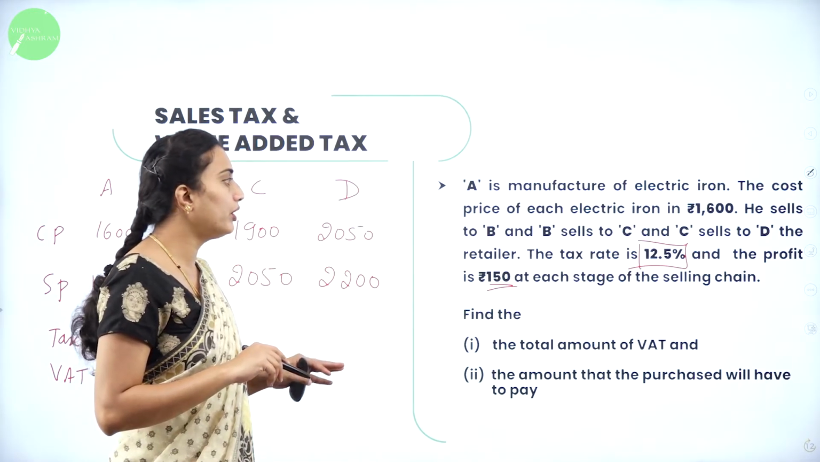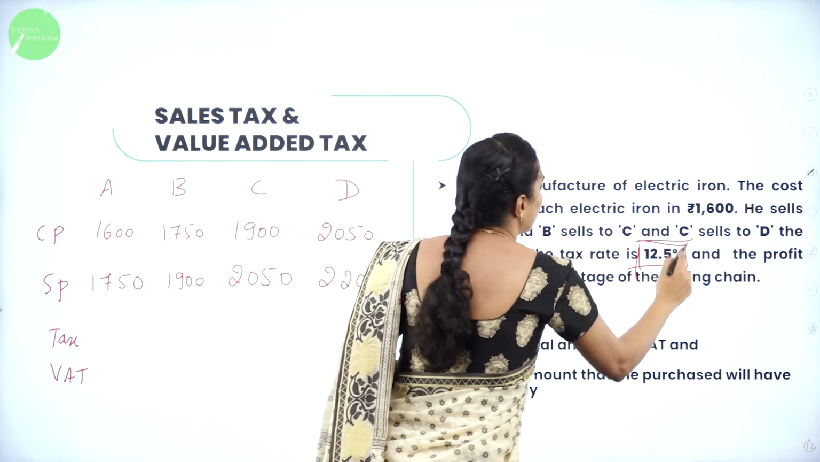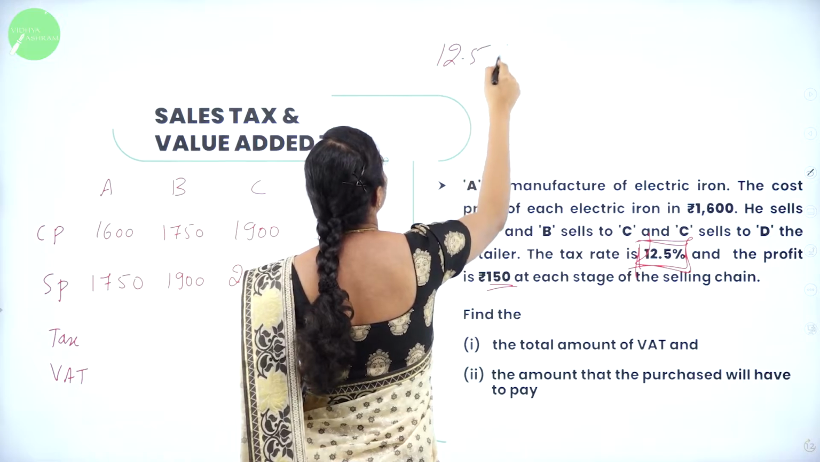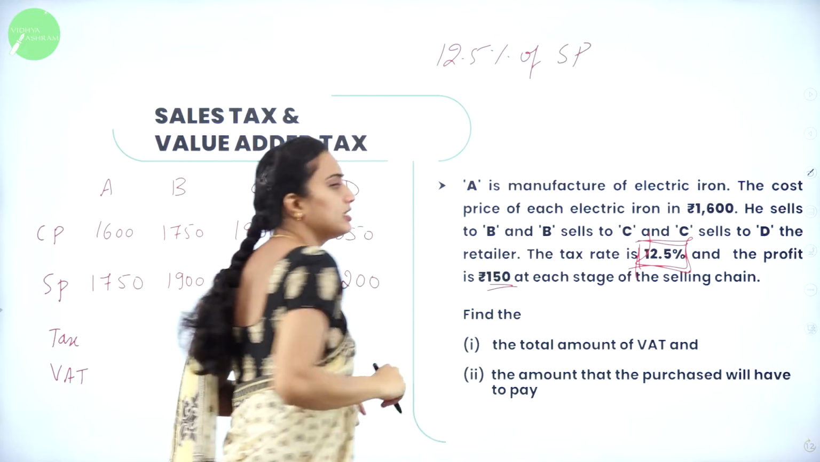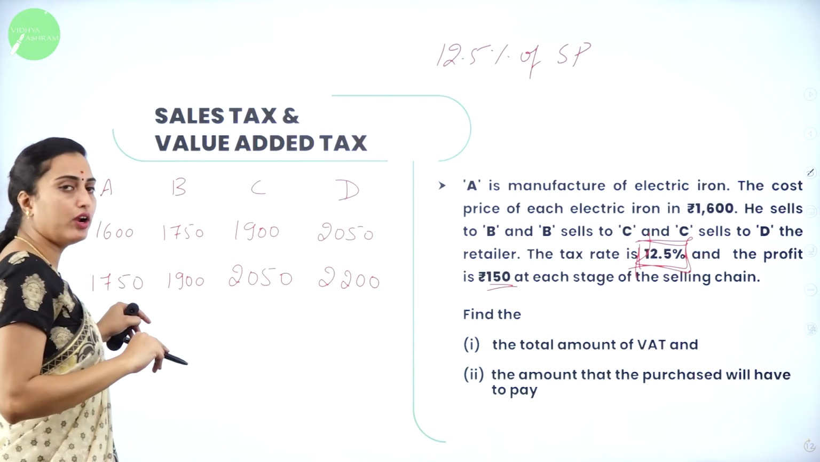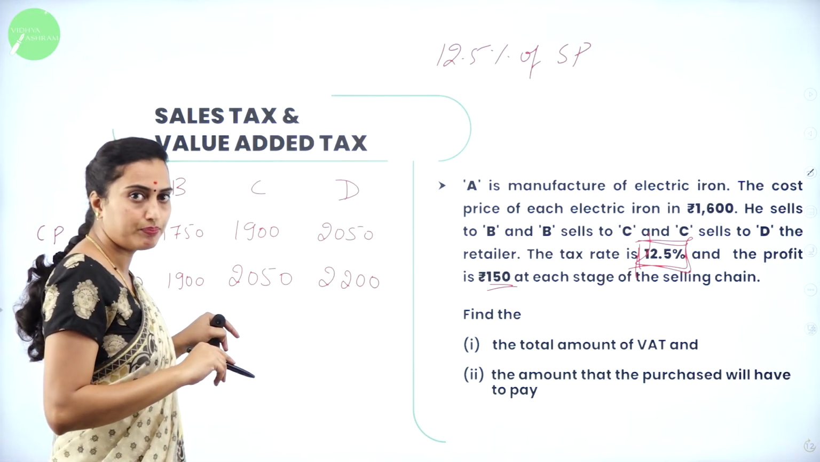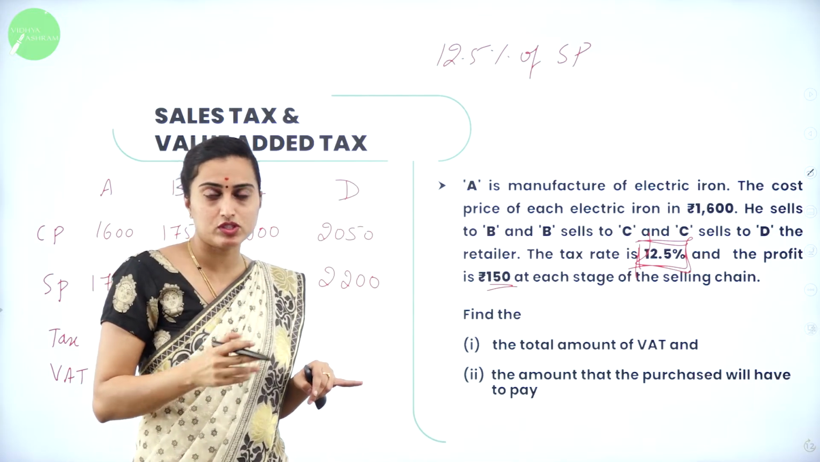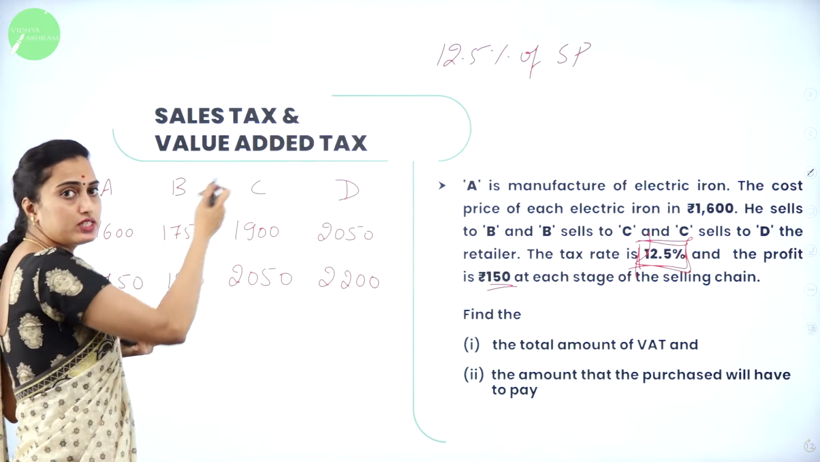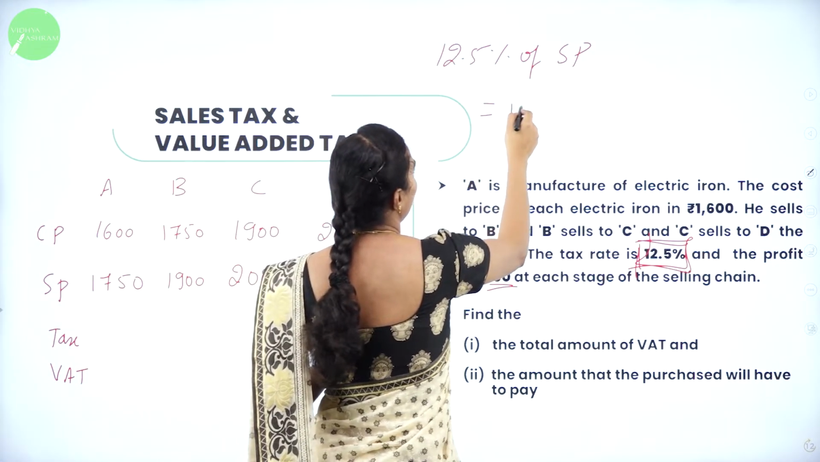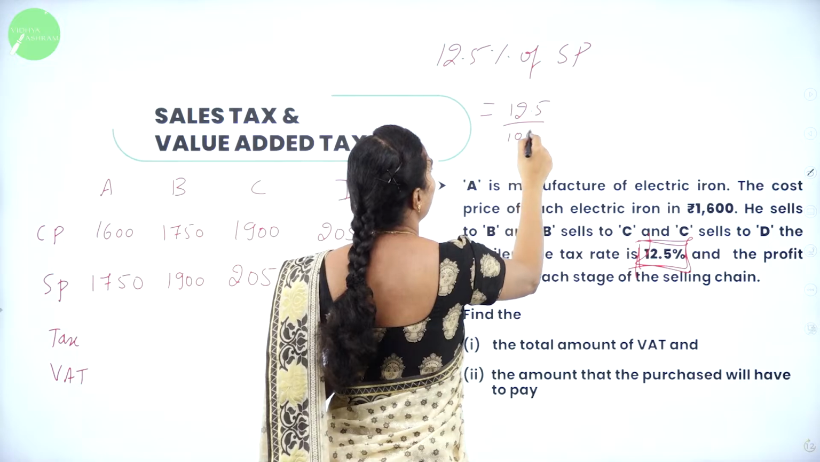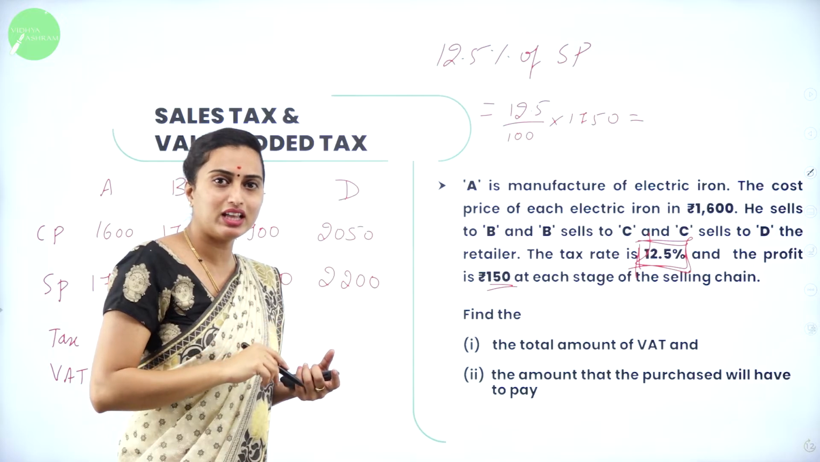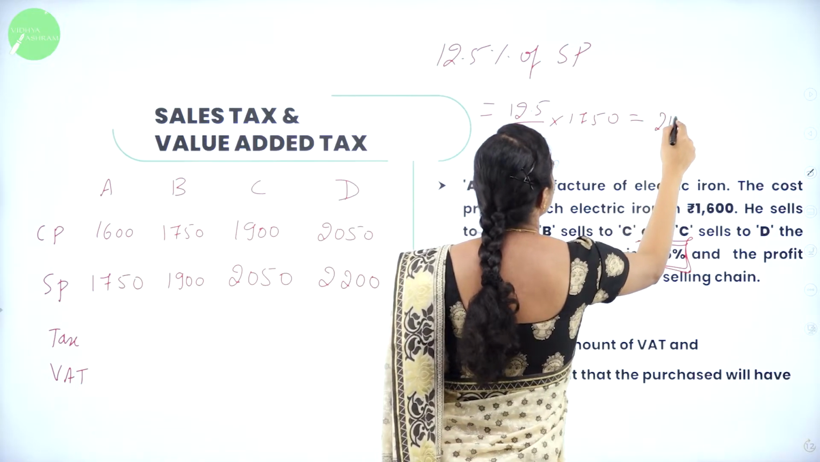Now again, how are you going to calculate the VAT? Tax will be calculated how? 12.5%. Therefore, 12.5% of the selling price. Now we need to calculate 12.5% of the selling price. That is 12.5% of 1,750. How to calculate? First example I'm going to show you. 12.5 divided by 100 into 1,750. After calculating this, you are going to get the answer 218.7 point.